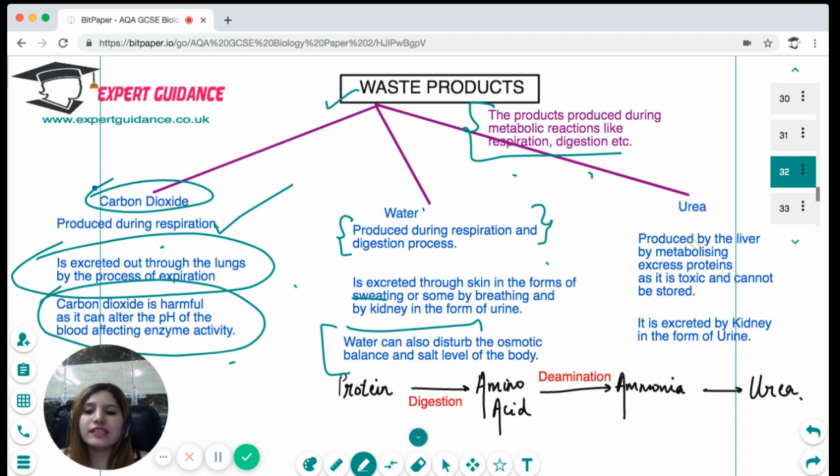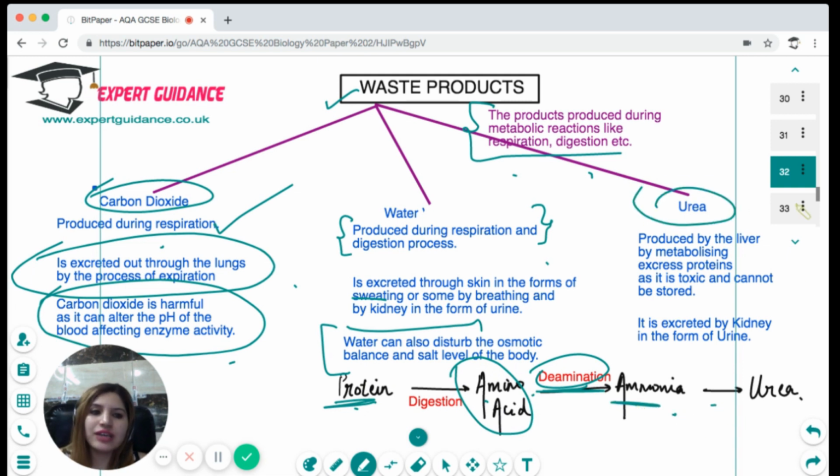Now when there are excess carbohydrates and excess fats due to digestion, they can be easily stored in the body. But protein is very harmful. Excess protein cannot be stored in the body. So the protein is digested into amino acids, and the liver deaminates. That is, by the process of deamination, it converts amino acids into ammonia, and ammonia is converted into urea. So urea is another waste product produced in the body by the metabolism of protein, and this urea is excreted by the kidneys in the form of urine.